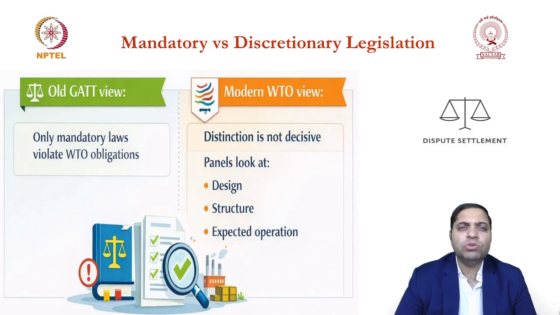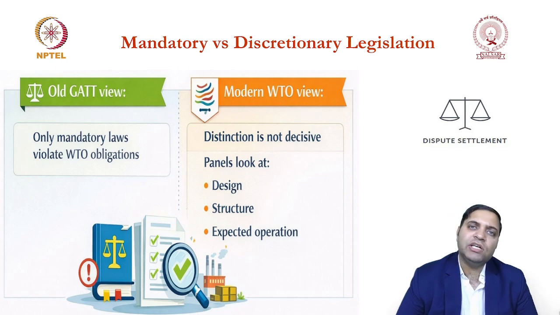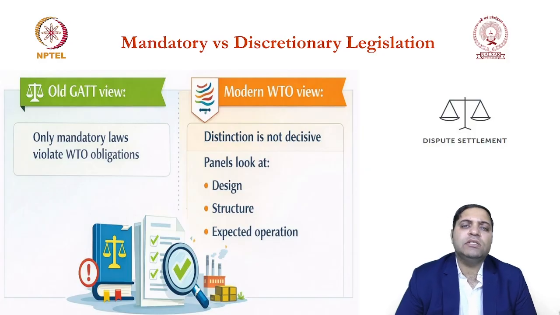Now, the story doesn't end here. As I have told you, this is something very complex and crucial, but once you have understood it, it is not that challenging. The other way of identifying and challenging a measure is, first you have to identify whether a measure is a mandatory measure or a discretionary legislation. Understand it this way: from 2026 onwards, India is going to impose a 500% import duty.